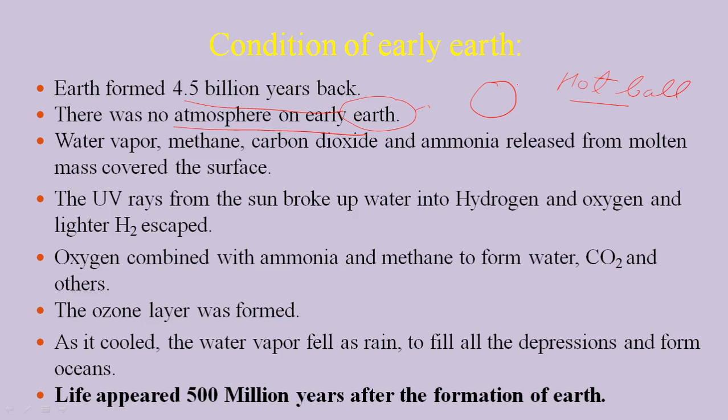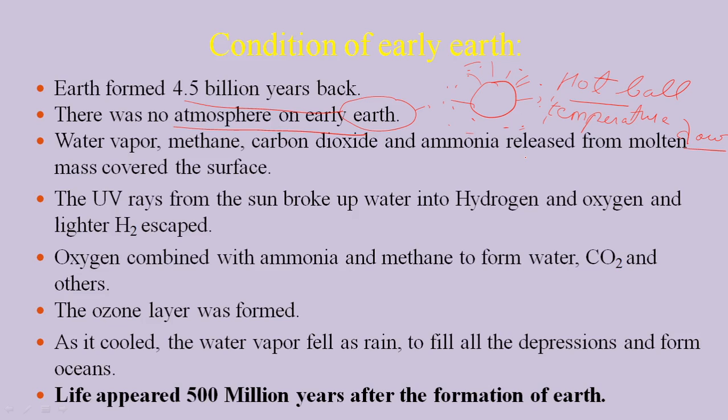When it started losing its temperature, that is, when the temperature went down, then it started releasing gases. The gases come out. Finally these gases surround the Earth. So in the initial period the Earth is very hot, and that is why there is no atmosphere. But when the temperature of the Earth is reducing, then it releases gases, and these gases form a